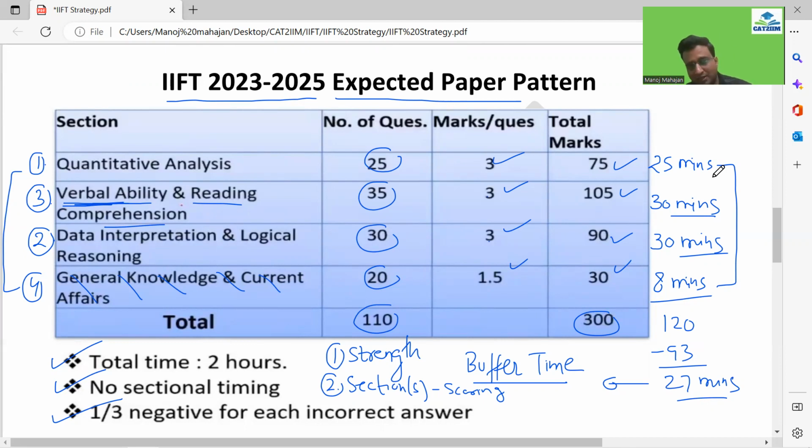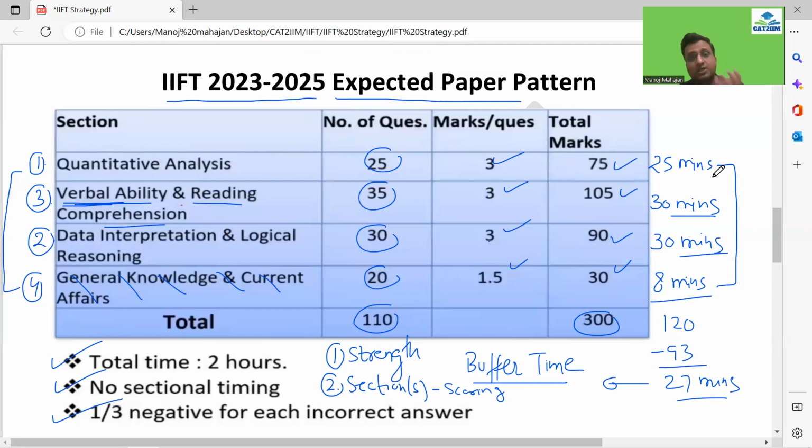There is no point in scoring very high and missing the sectional cutoff, right? So always just see the paper. If you know that in quant there are more questions you can do, you can do them later in the buffer time, and come back to that. Apart from quant, you can do it in DLR also, then these two sections you can look forward to. Or you feel that quant is something I cannot score more in, DLR is something I cannot score more in, VRC I can look forward to score maximum, do it.